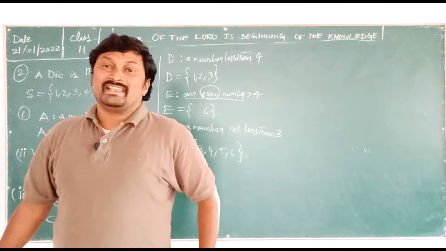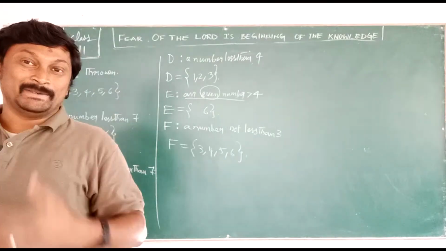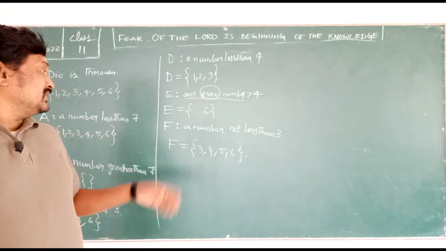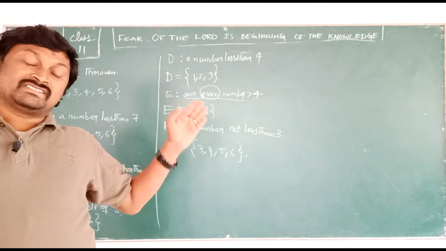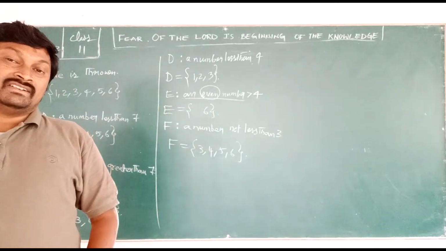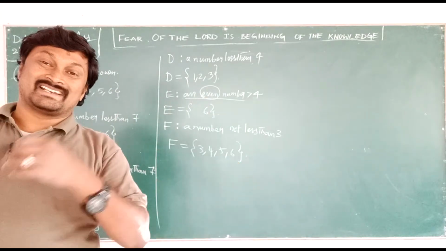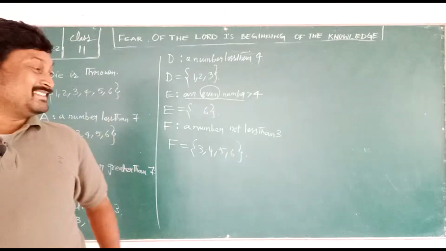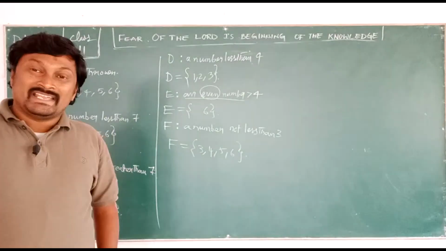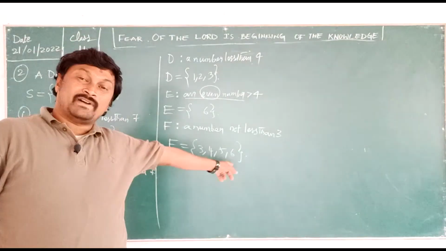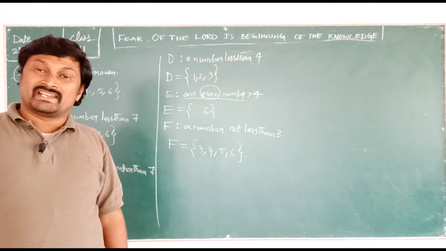Very good. Now in the comments I'm getting no sir, no sir. Only 6. Very good. Actually I wrote it so that you should know which is an odd number and which is an even number. I asked you all, but nobody answered. You are just typing only your answers. Okay, that's good. Anyhow, F is equal to 3, 4, 5, 6. Very good. Garima also wrote it now.